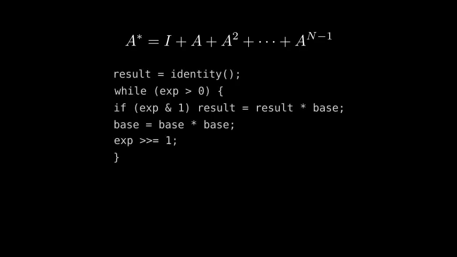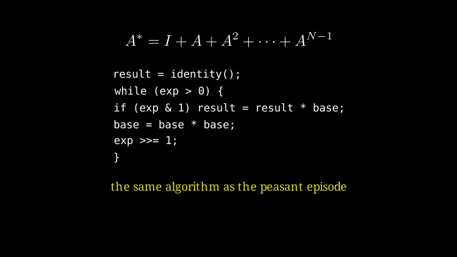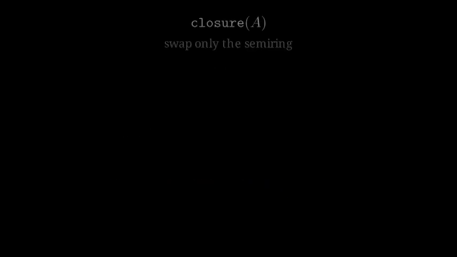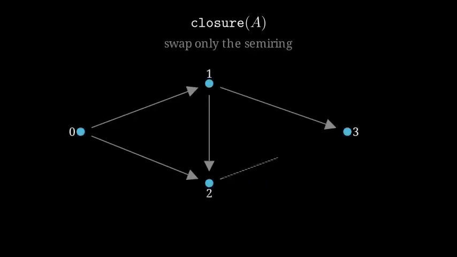And the individual powers use the very same repeated squaring algorithm from the peasant episode. The power function does not know whether it is computing reachability, shortest paths, or path counts. It only knows it has a Semiring. Let us make it concrete with a 4-node graph.